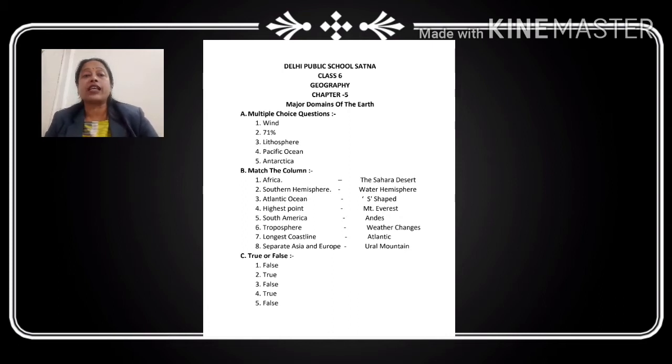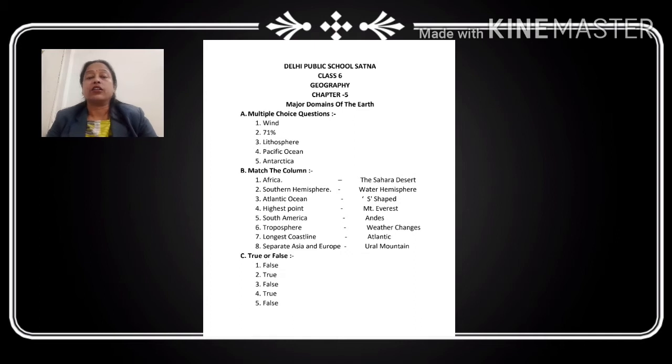Now the third question is that the layer of rocks and soil is called, means the layer which is there on the rock and soil, that is called the lithosphere. The largest ocean on the earth: which is the largest ocean on the earth, children? That is the Pacific Ocean.